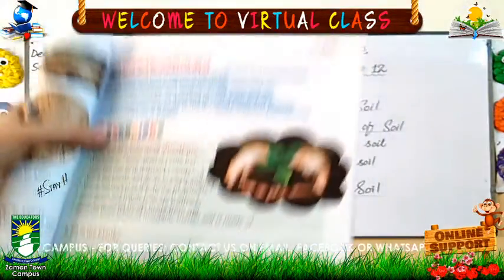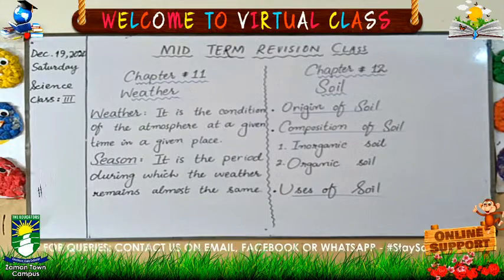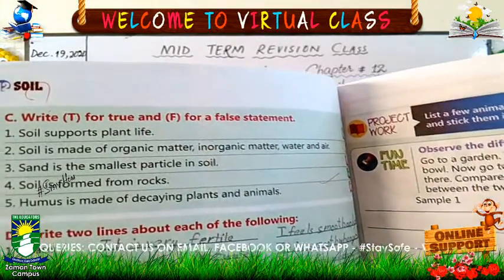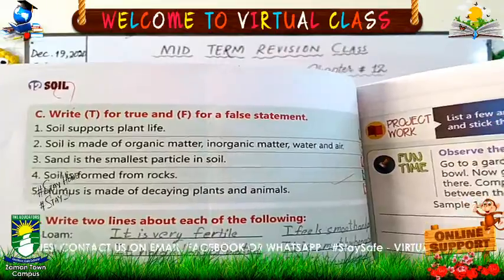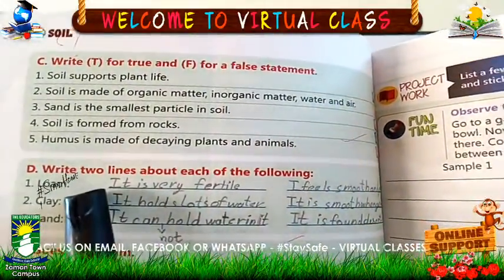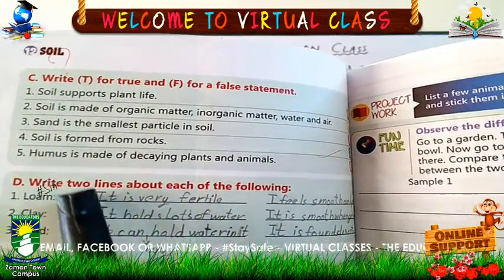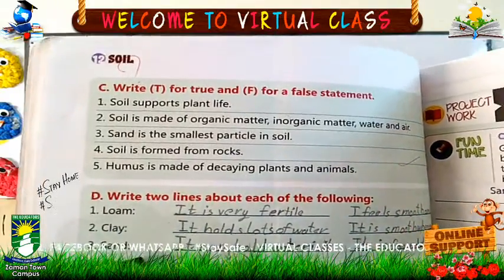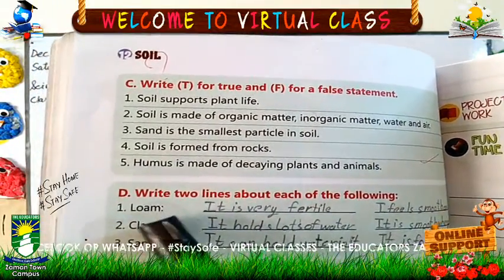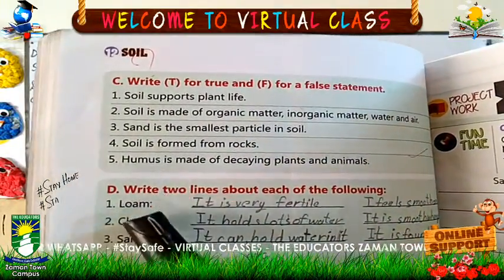Which type of soil? Sandy soil. Now come to page number 90. On page number 90, here we have true and false. You have to learn it at your home. And now come to number D. Number D is write 2 lines about each of the following, and you have to write 2 lines on each of these types of soil: loam, clay, sand.